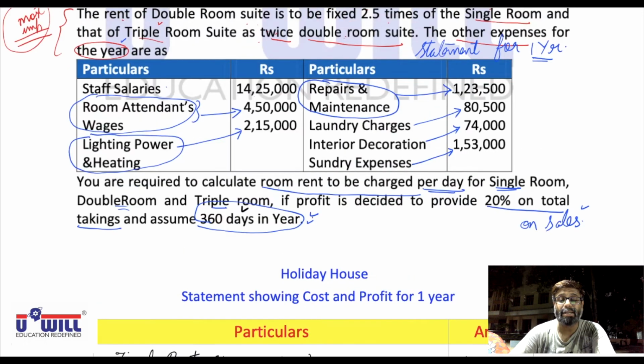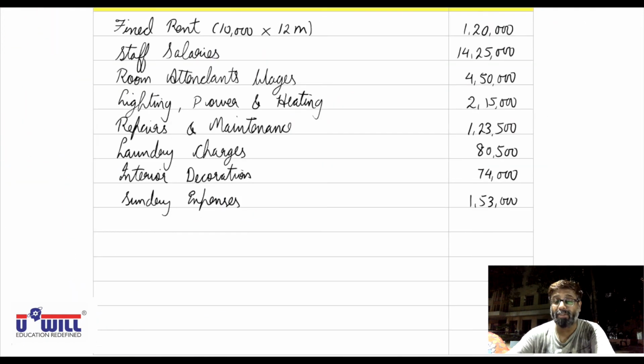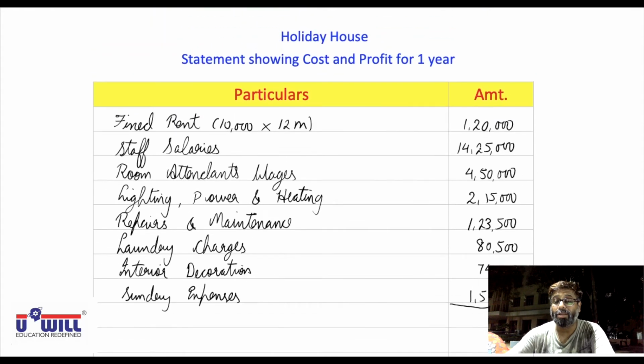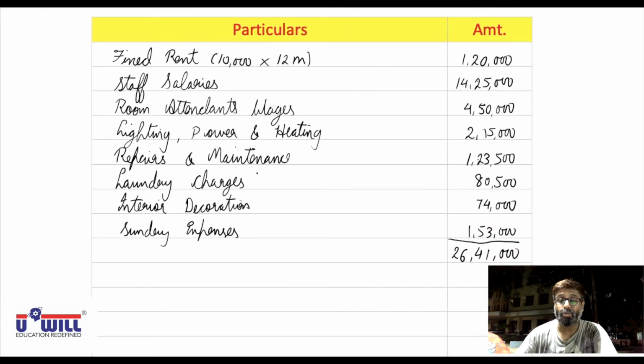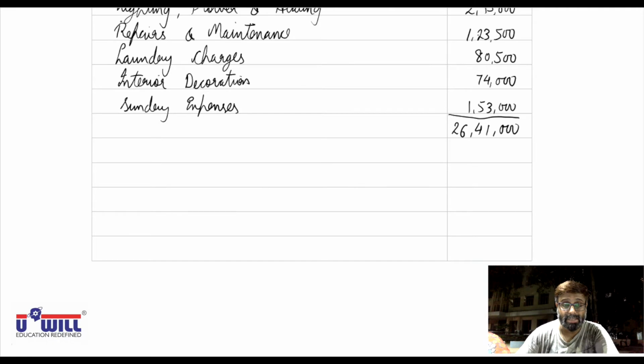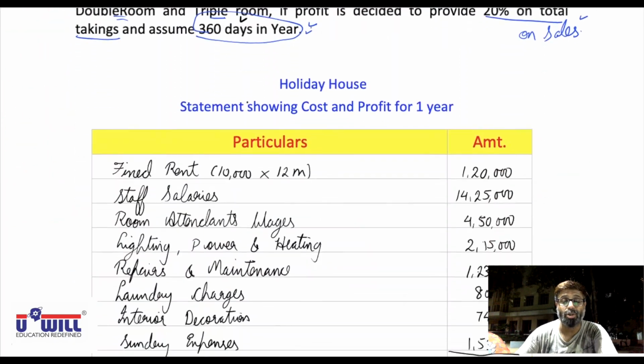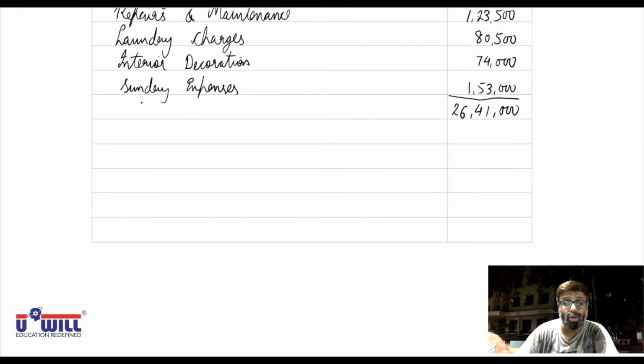Now all expenses are taken except variable rent. What we do is first we do the total of all the expenses up till here. Okay. So total cost comes to 26,41,000, but this is the total cost in which we have not included variable rent. So you all should write here total cost excluding variable rent.